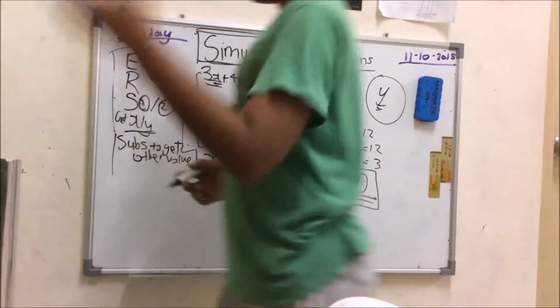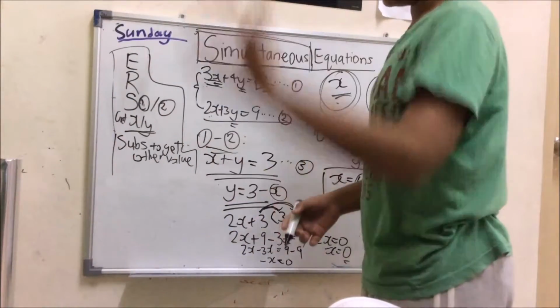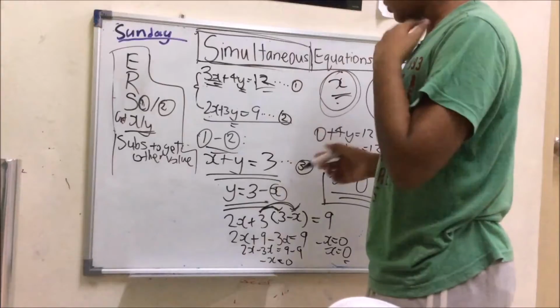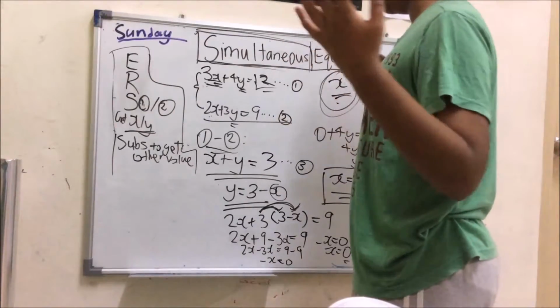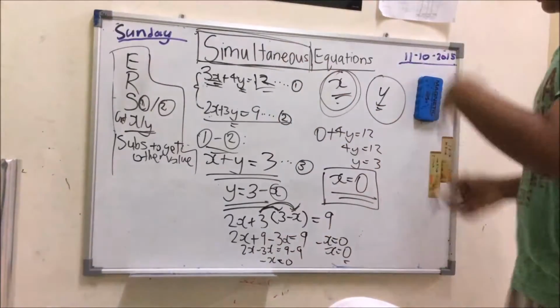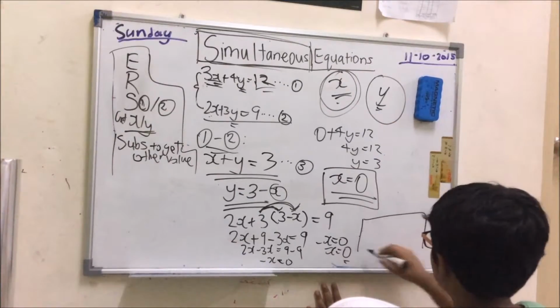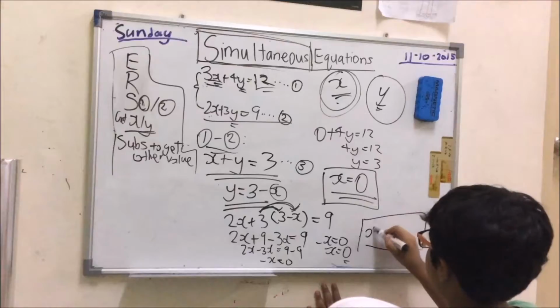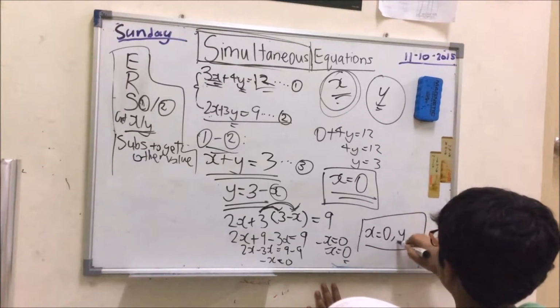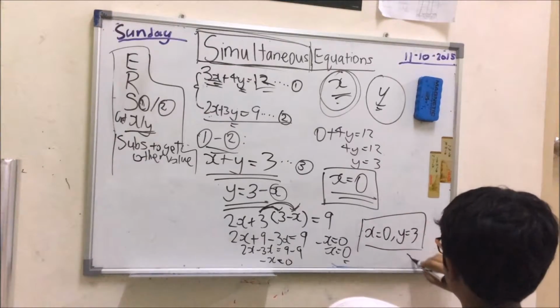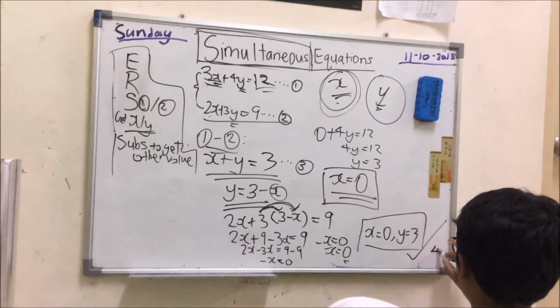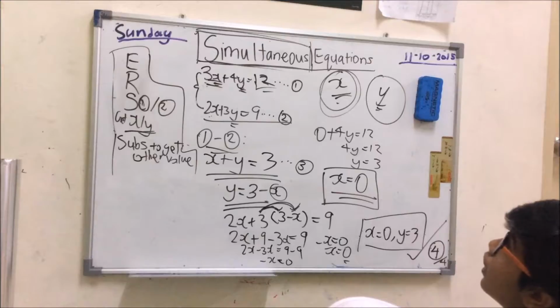And then once you got x or once you got y, to find the value of the other variable, you substitute into 1, 2, or 3. And you get y also and x. And neatly at the end of your answer, you put a nice little box there, and you say x equals 0 and y equals 3. Give me full marks, and the teacher will just put a tick and give you 4 marks for that. That's 4 out of 4, that's dumb.